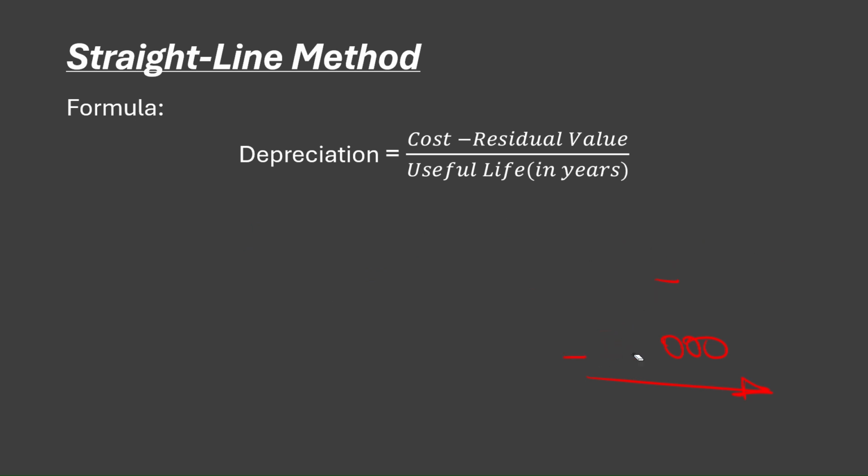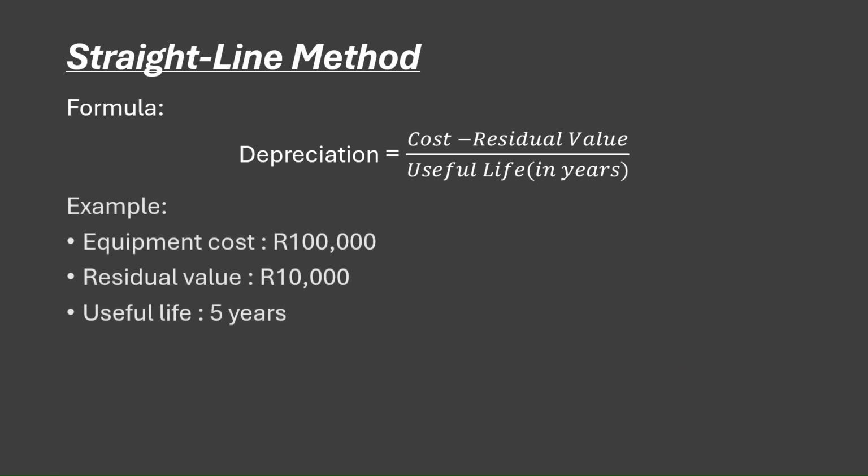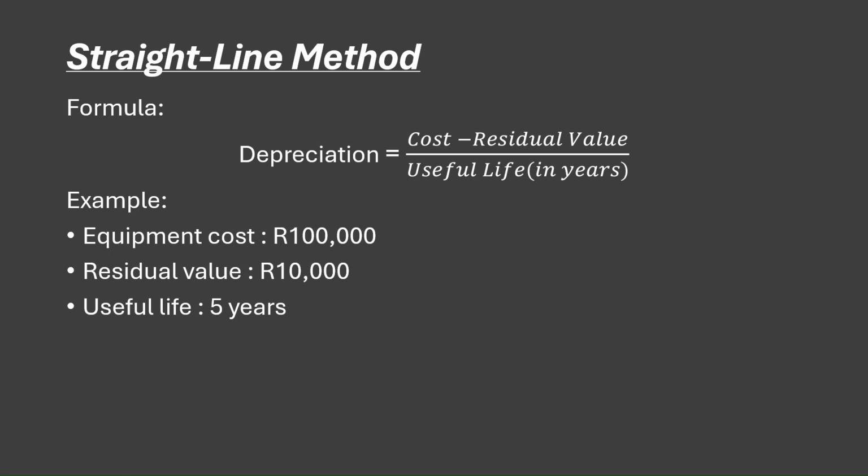So always make sure you remember that when it comes to the straight line method, it means that each and every year it's going to decrease by the same amount. So another example here, we have that the equipment is 100,000 rands.